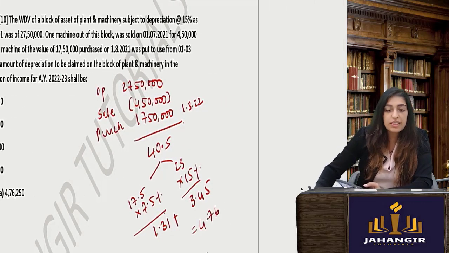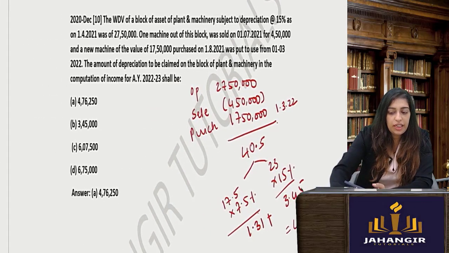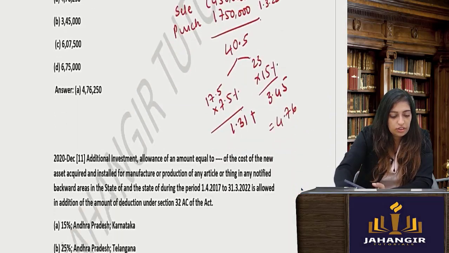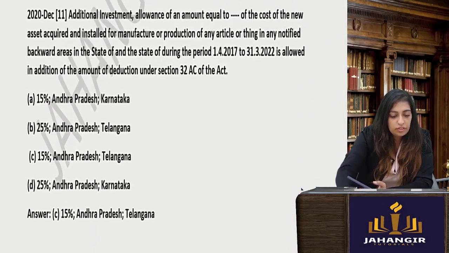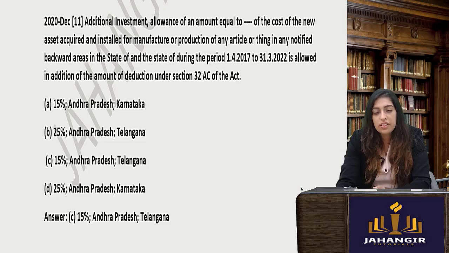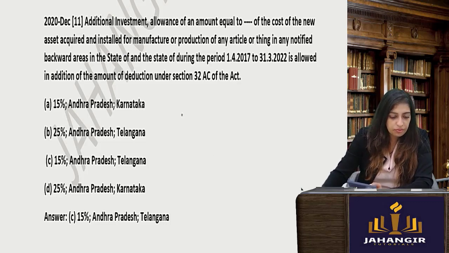4.76. Easy, same kind of sums are being asked every time. Okay, so next one. Additional investment allowance of an amount equal to 15% of the cost of asset acquired and installed for manufacture and production of any new article in a notified backward area is allowed in addition to the deduction. Please note the date. Up to 31st March 2022.